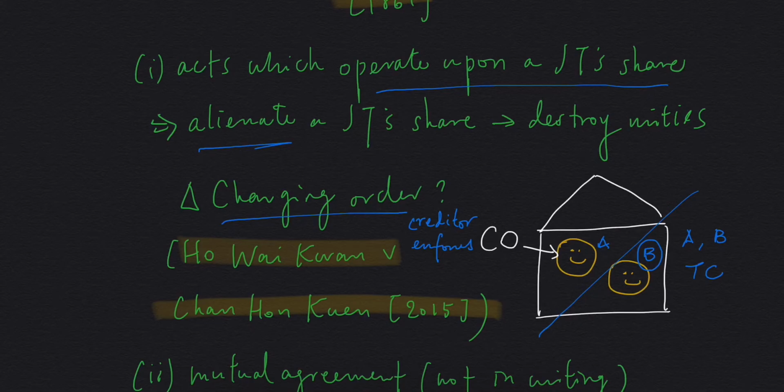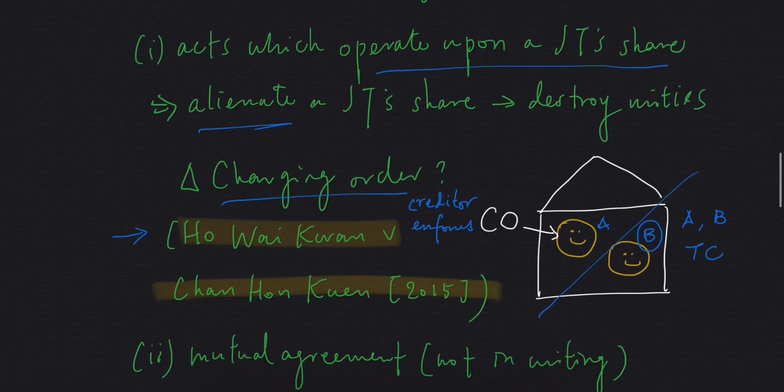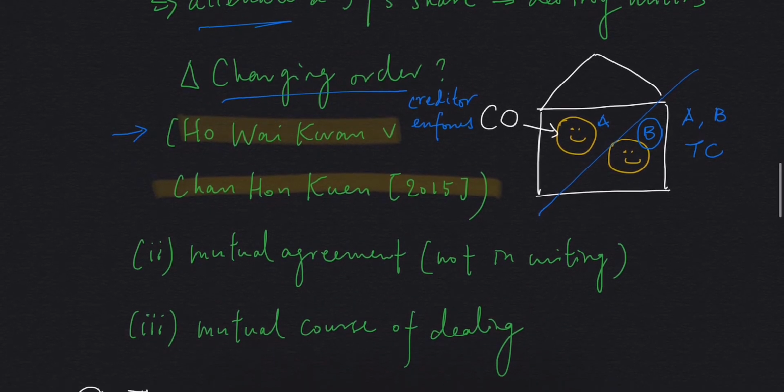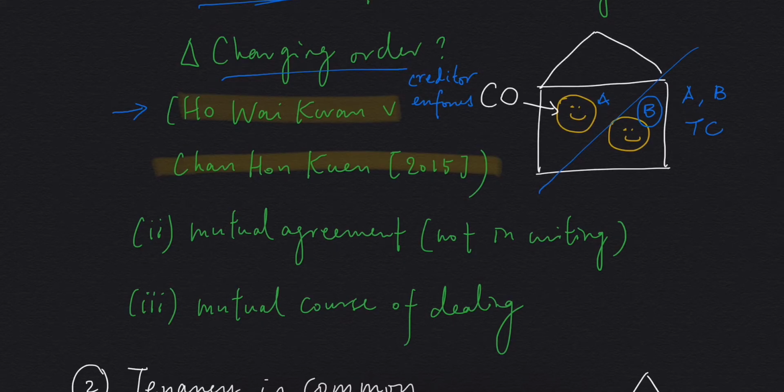Now, as I've just said, whether or not a charging order can sever a joint tenancy is still in dispute. If you want to know more about this area, you can look at this case. We also have other ways of severing a joint tenancy in equity. There is mutual agreement, but not in writing, so it can be an oral agreement, and by a mutual course of dealing. So we have to look at the conduct of the parties. So this is it about severance of joint tenancy.